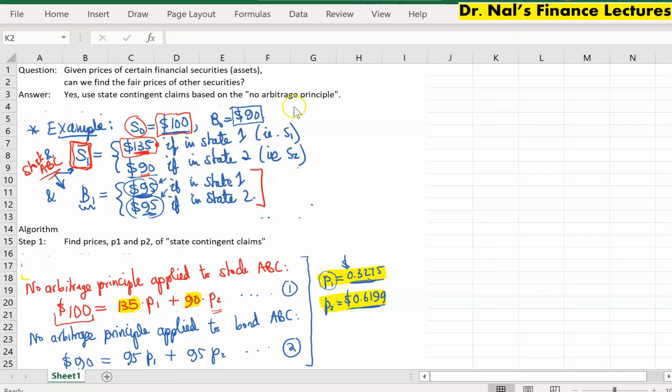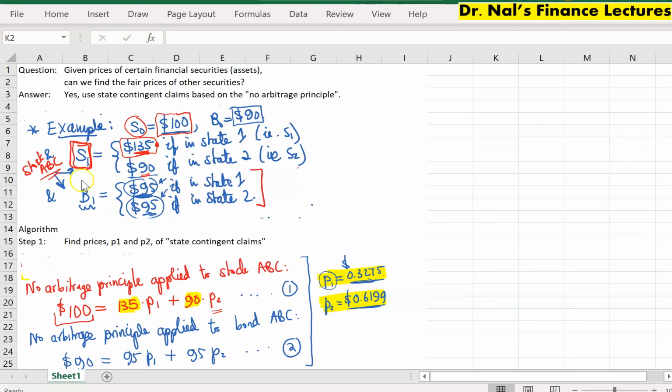Now, in the case of the bond, which was priced at $90 today, irrespective of the state of the world we are in the future, the bond will be valued at $95. So it will earn a $5 profit for its holder. Now, the question is, how about other securities?